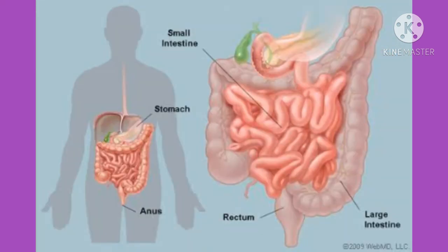Small intestine. The small intestine is about 6 meters long. Most of the digestion and absorption of food takes place here. 3 different digestive juices are mixed with the food in the small intestine. Absorption into the blood of nutrients obtained by the digestion of food also occurs in the small intestine. Means in the small intestine the nutrients from the food are absorbed and the digestion gets completed.